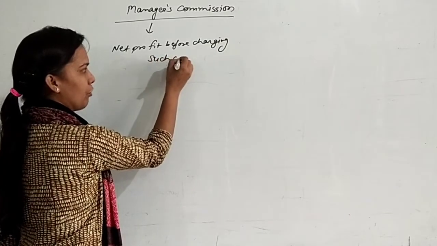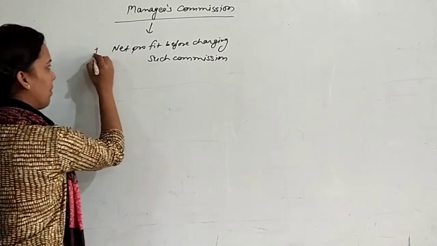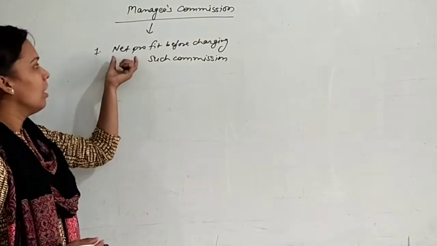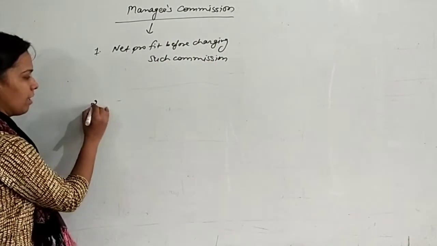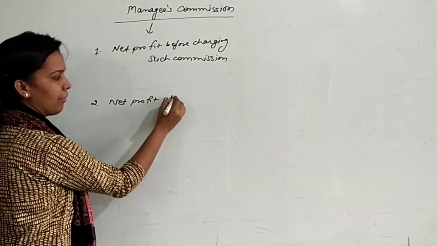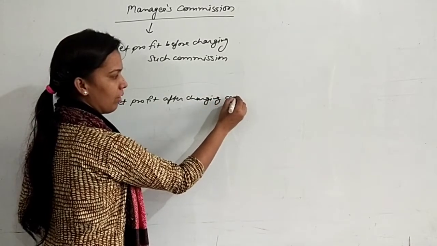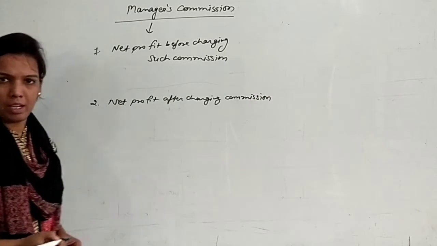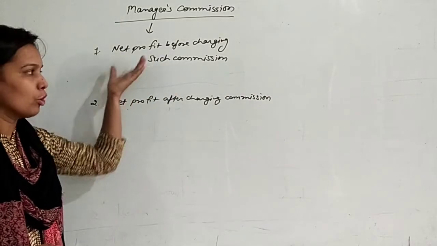There will be two methods of charging this. It will be said in the question that you have to calculate manager's commission on net profit before charging such commission, or the second condition will be net profit after charging such commission. These can be two conditions of charging manager's commission. So how will we calculate in both conditions?